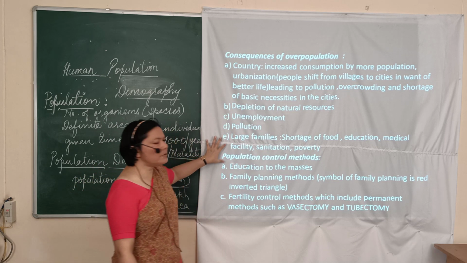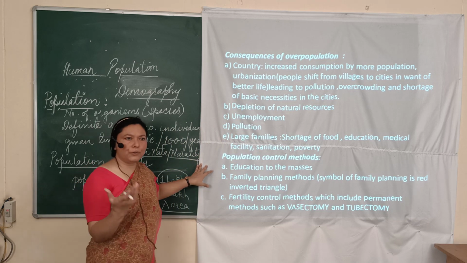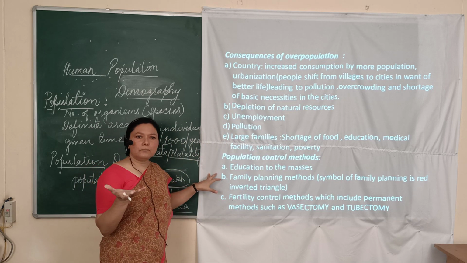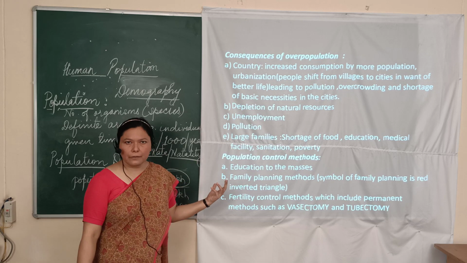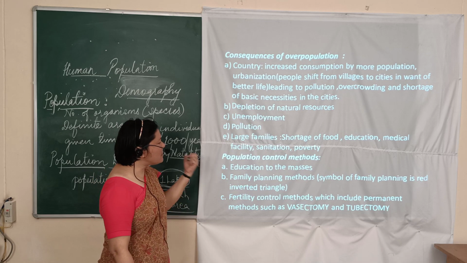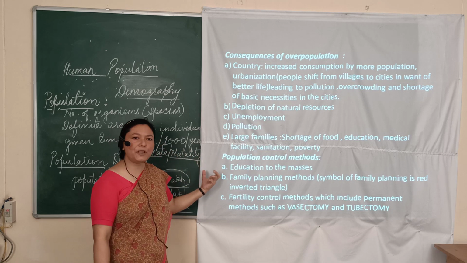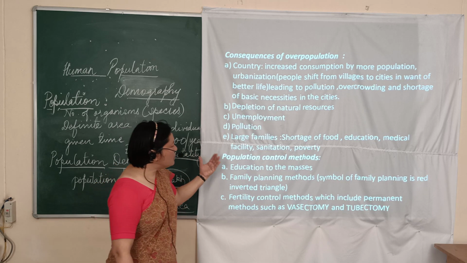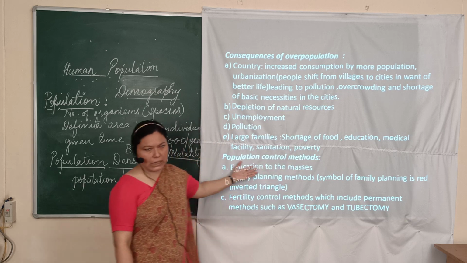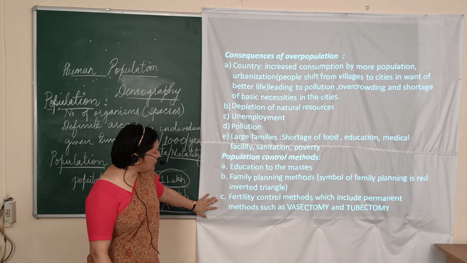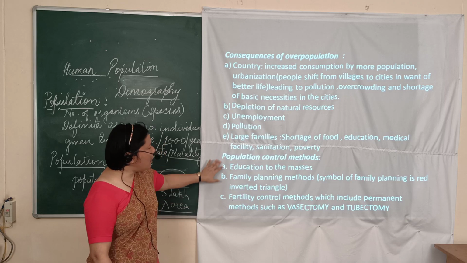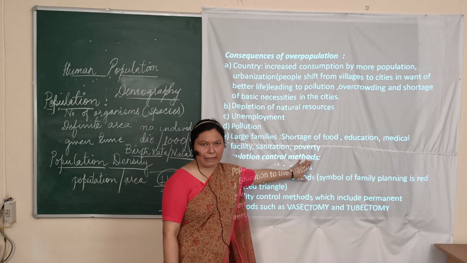Now, there is a solution. Every problem can be solved according to science, and we find that we also have so many methods by which population control can be done. There are three major conditions that we will talk about as population control methods.